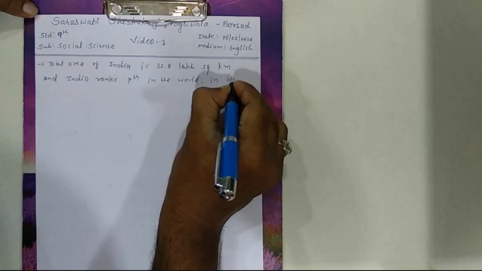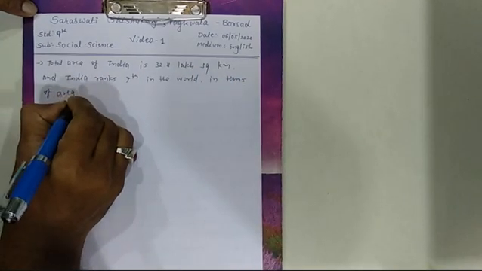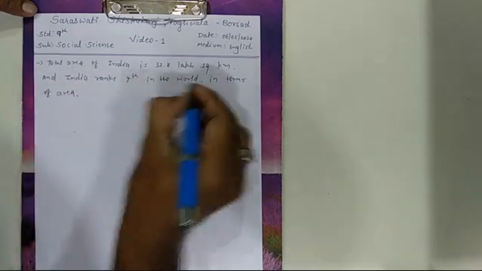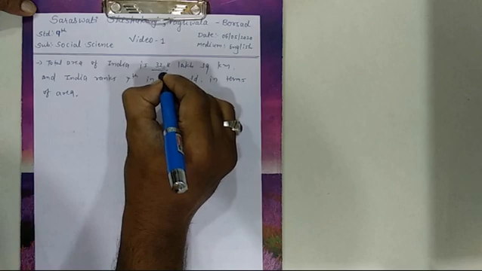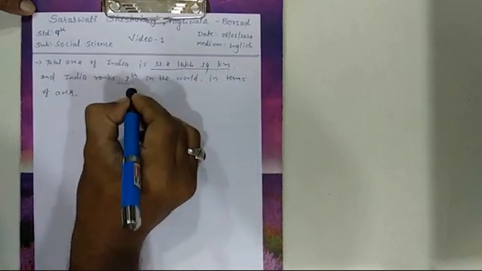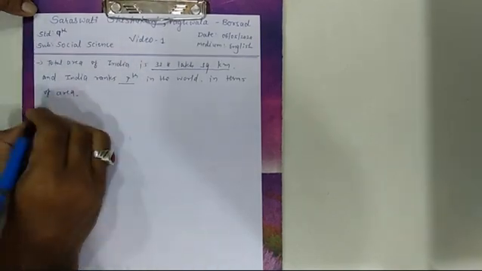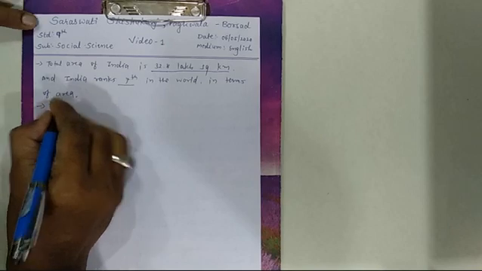In terms of area, it means India's total area is 32.8 lakh square kilometer, and India ranks 7th. It means 6 countries are larger than India. Which are those 6 countries? I will mention them here.